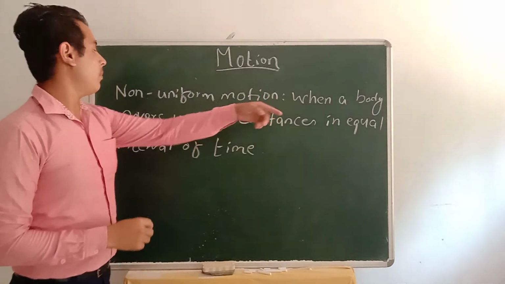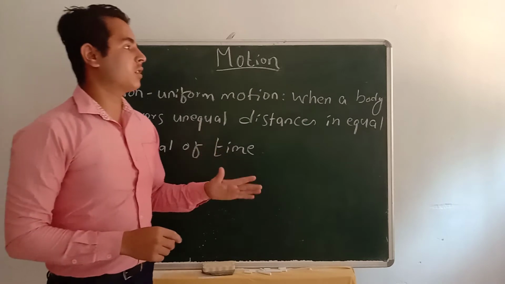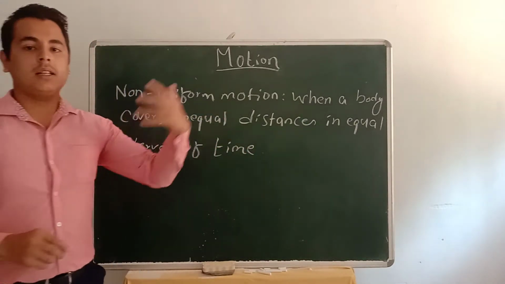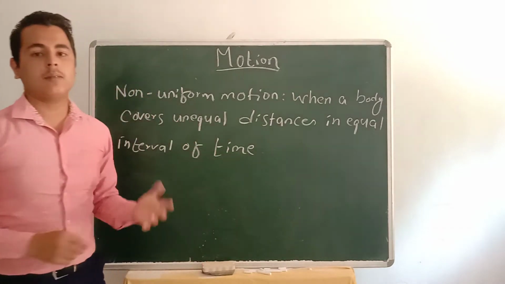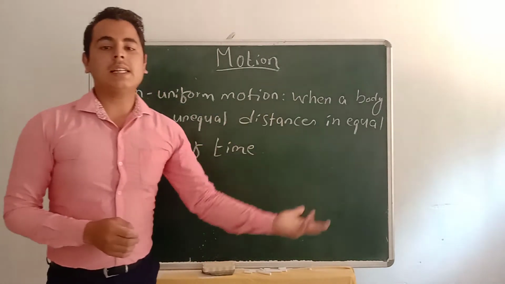When a body covers unequal distances, that means, for example, in the first hour if it covers 70 kilometer, and in the second hour if it covers 100 kilometer, that means in both the cases your distance is different.